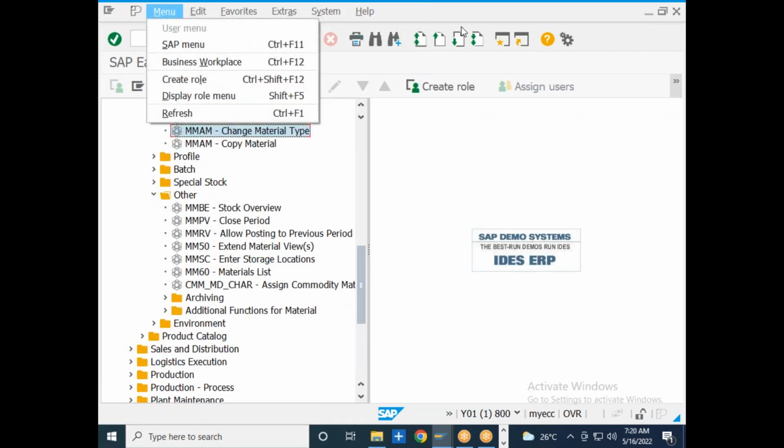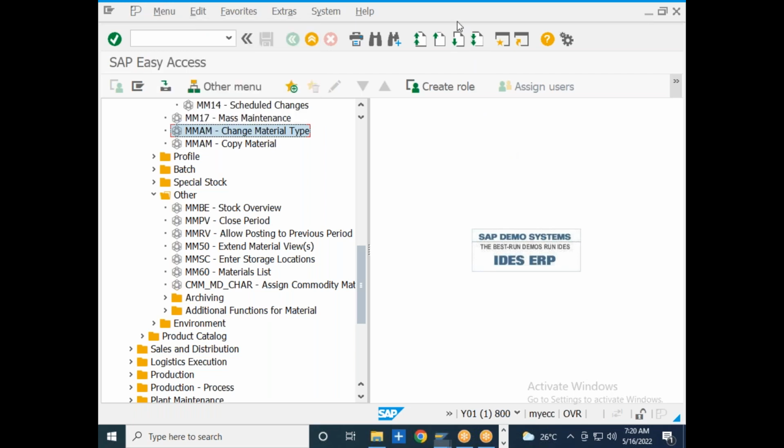So that is the way you can change the material type for a particular material. Any doubts on the material master data? With this we were able to complete the material master data. Do you have any queries on the material master data?